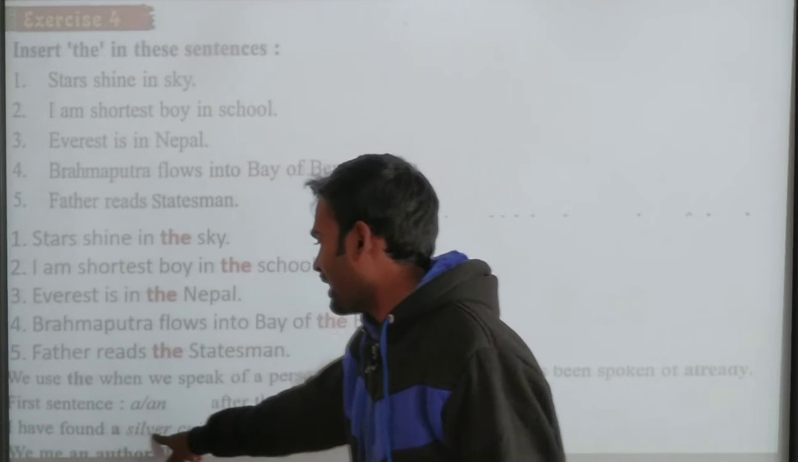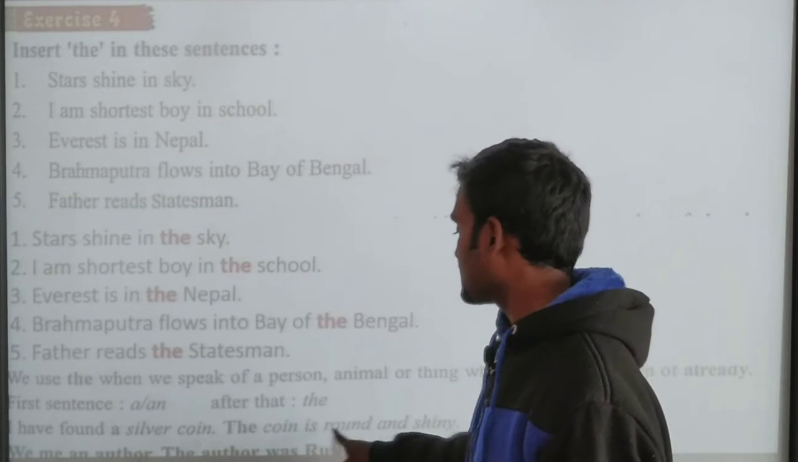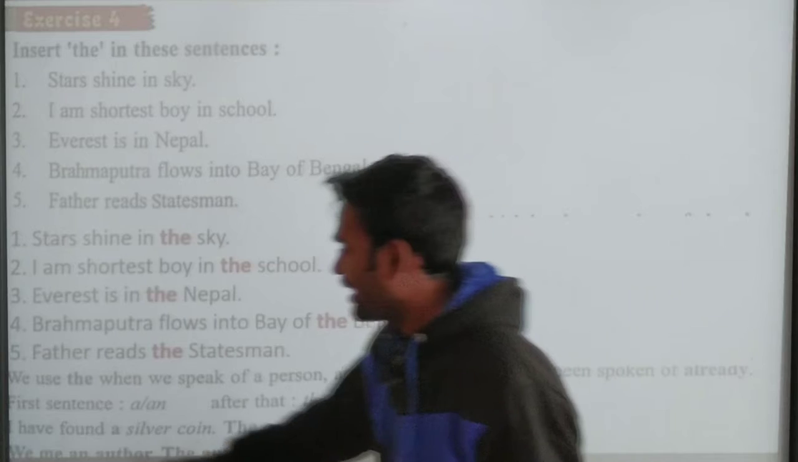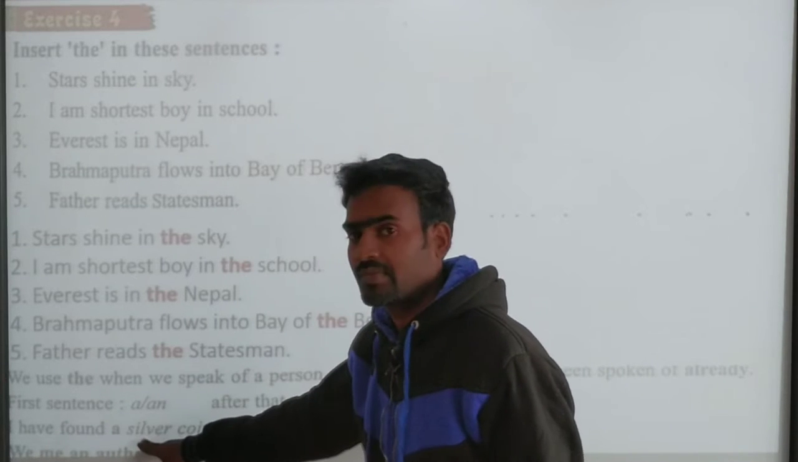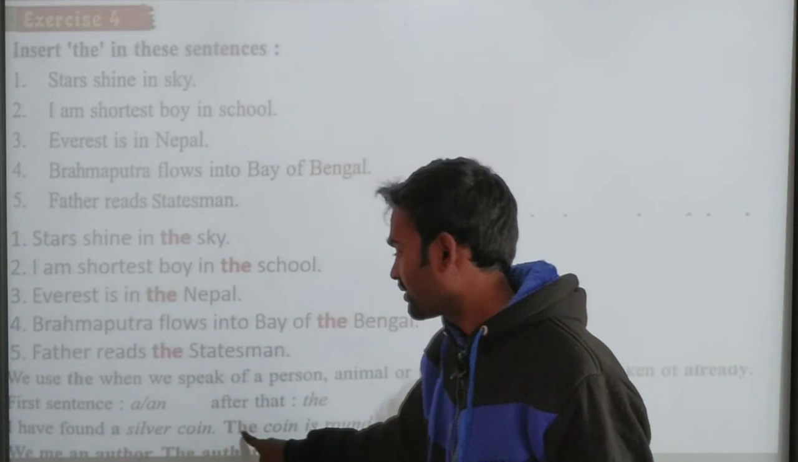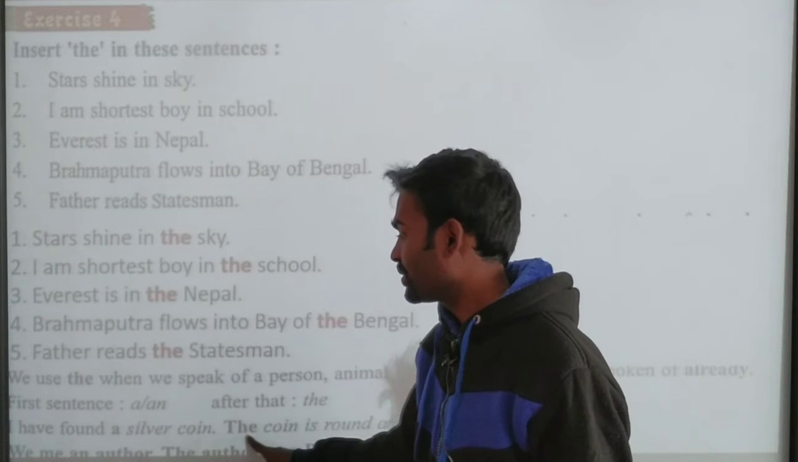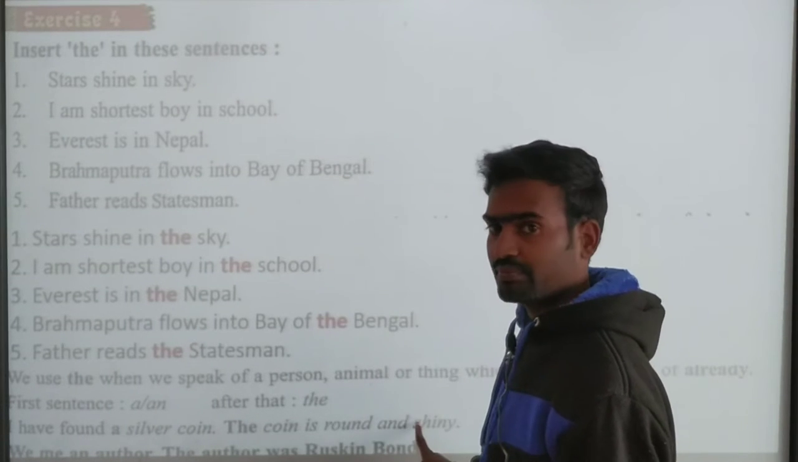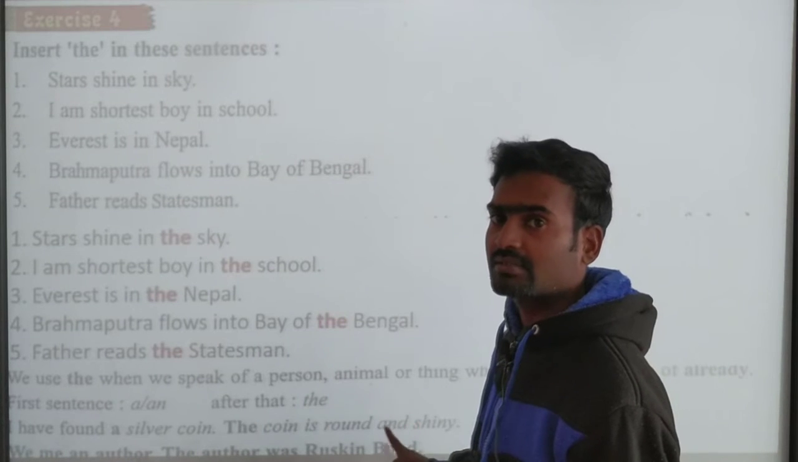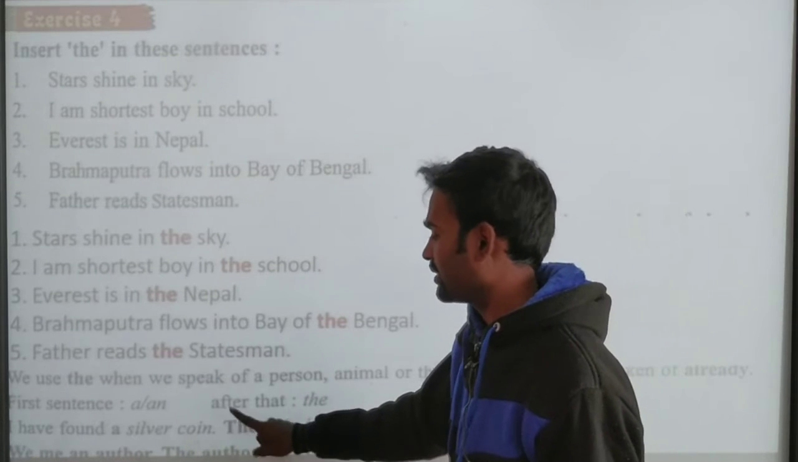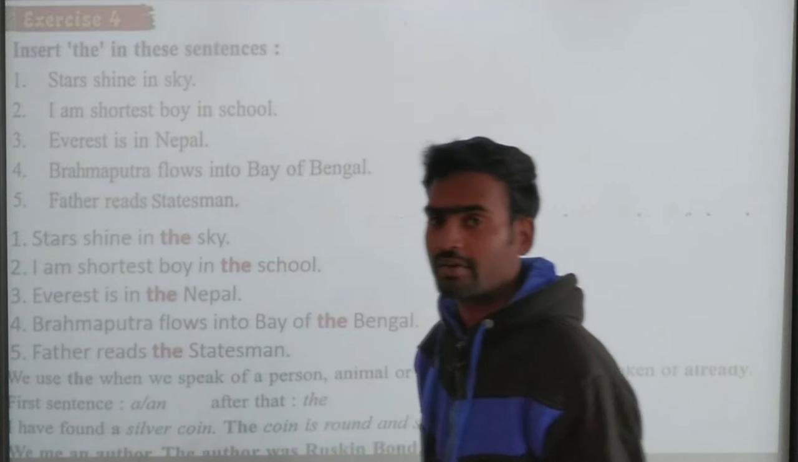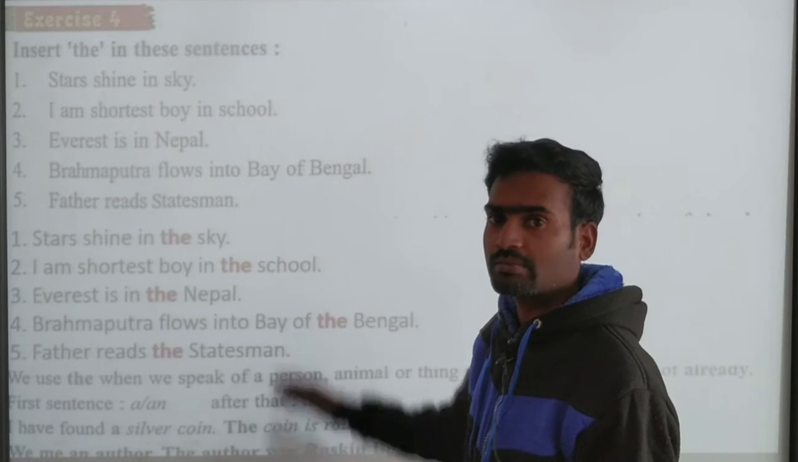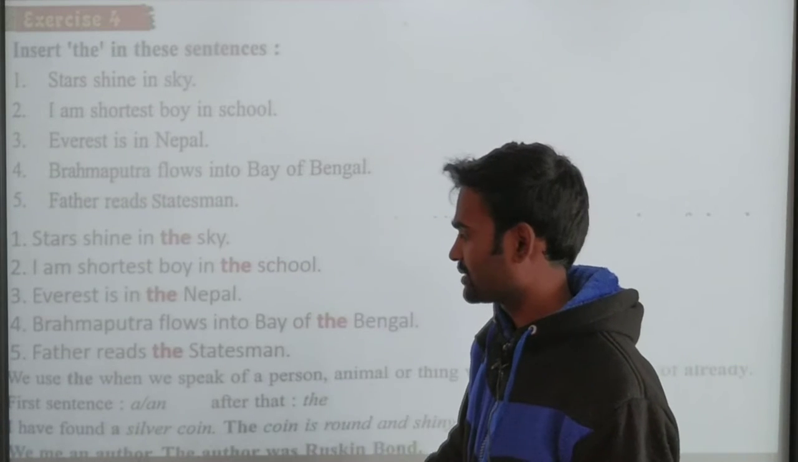I have found a silver coin. The coin is round and shiny. See here, I have found a silver coin. The coin, because here we don't need to repeat silver coin again. Silver coin is round and shiny. We don't need to repeat it. Simply we can write the coin. The indicates the silver coin now. So like this we are going to do some exercises.